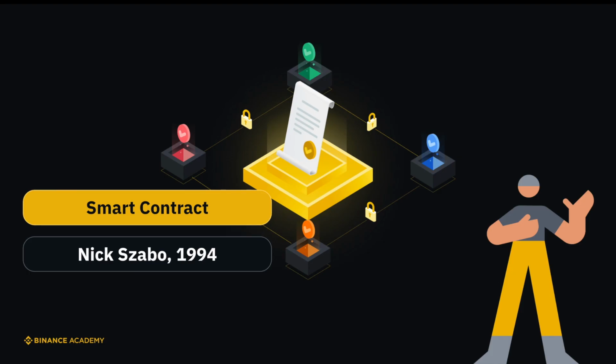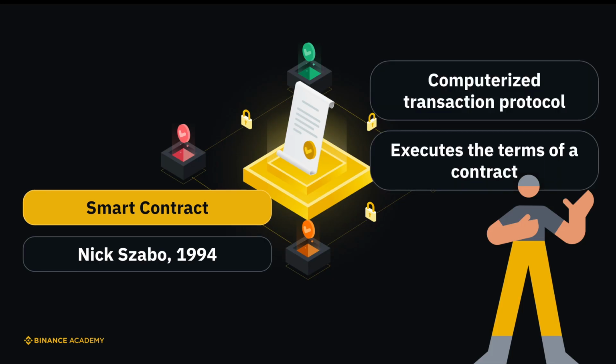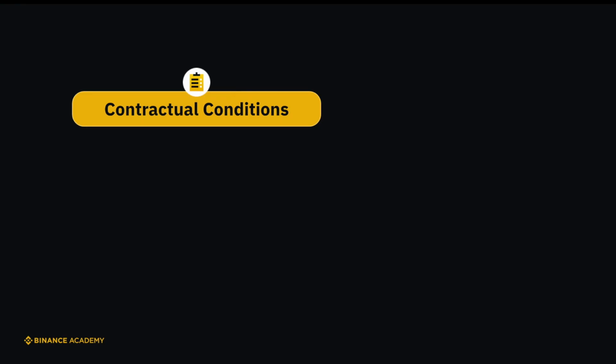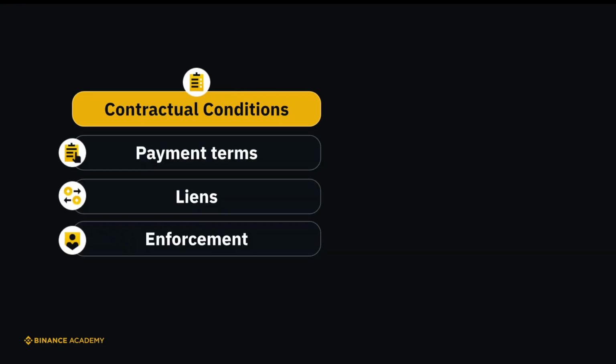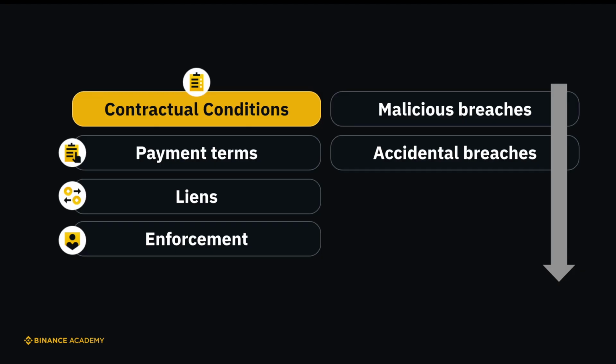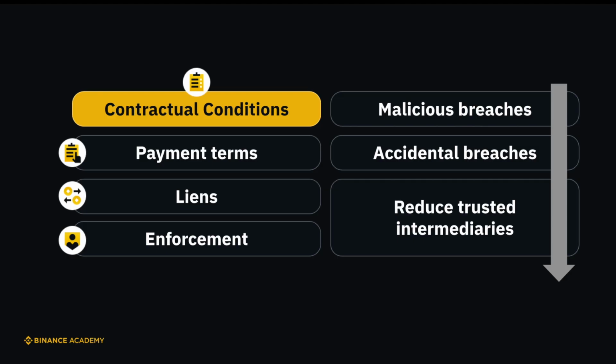Smart contracts are at the core of all dApps backend, but when and how did smart contracts come to be? The term smart contract was first used by American computer scientist Nick Szabo in a paper he published in 1994, over a decade before blockchain technology was born. In the paper, Szabo described a smart contract as a computerized transaction protocol that executes the terms of a contract. He went on to explain that smart contracts are meant to satisfy contractual conditions such as payment terms, liens, and even enforcement. This is done to minimize both malicious and accidental breaches, while reducing the need for trusted intermediaries.